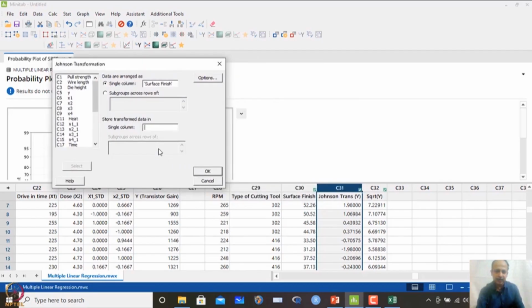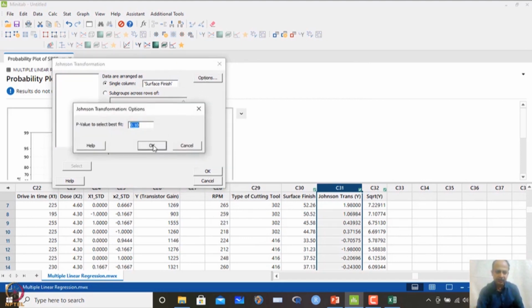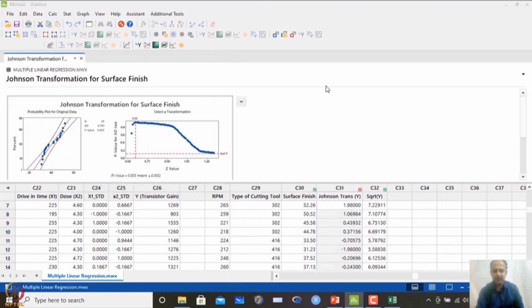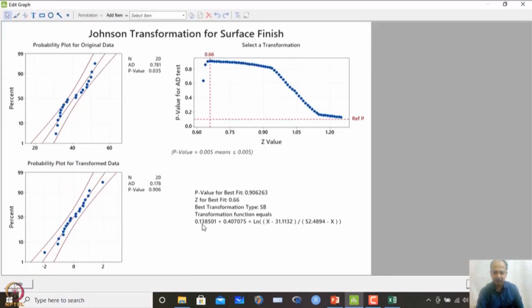When you click on C31 here, and in options what we have given is 0.1 as the value to select the best fit, and click OK. It will give you the transformation that is required. This is the transformed equation, the transform function given here, ln as you see at the last here, and this is transforming the variable.